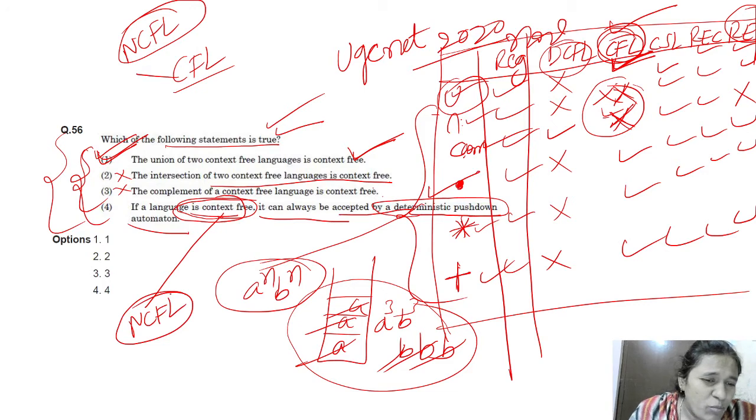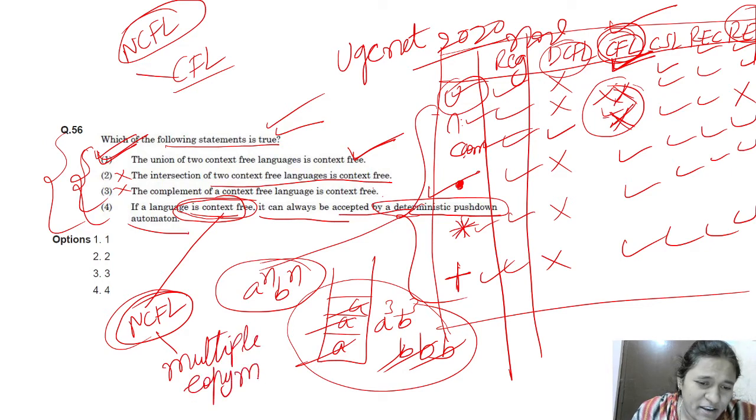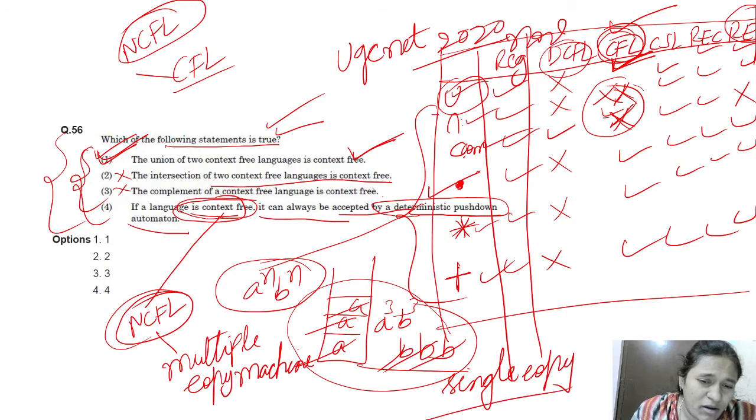NCFL means multiple copies of the machine are needed. Whereas in the case of DCFL, with a single copy of the machine, in a single comparison the stack can be emptied. But in NCFL, the stack cannot be emptied in a single comparison.